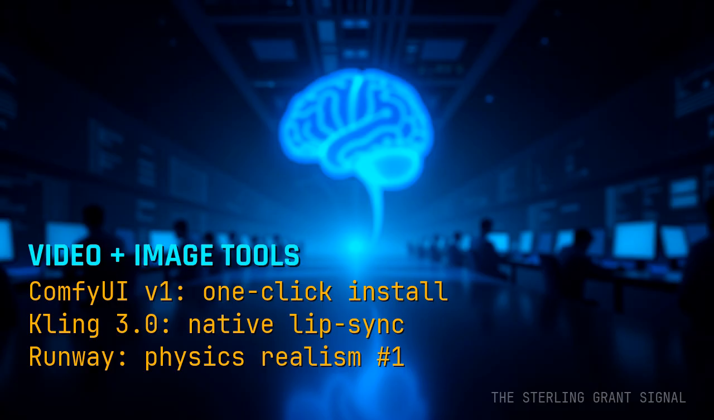Runway Gen 4.5 leads on physics realism. Objects have weight, liquids flow. But Kling owns the audio sync story, and that's what content creators actually need. The video generation market just split into 2 lanes, physics versus audio. Pick the one your project needs.